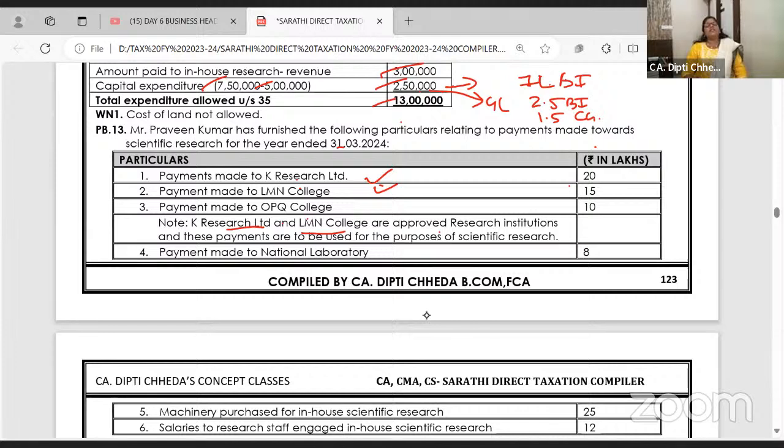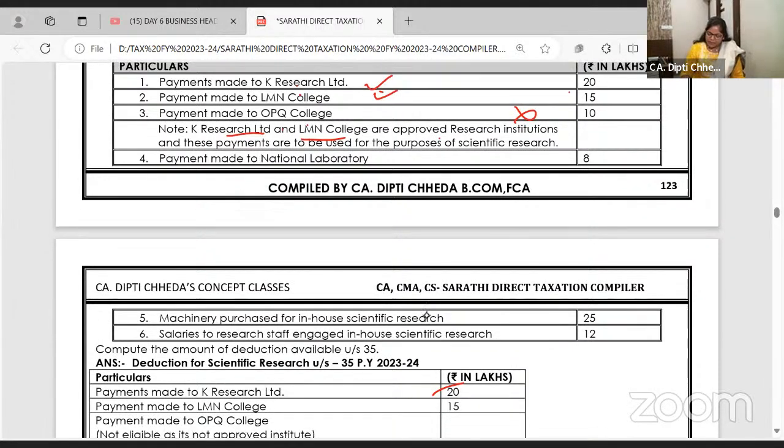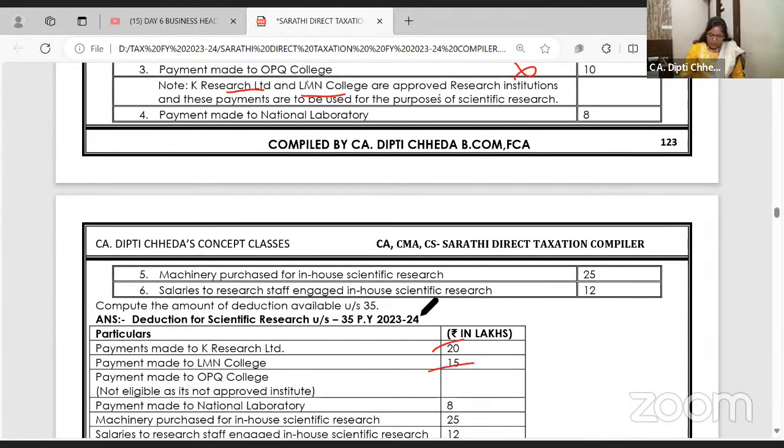But OPQ is not a registered college. So if you donate for scientific research there, it's not allowed. 20 and 15 is allowed. Payment to OPQ not allowed. Either you write like this and nil, the way I have written. If not, below the answer, you have to write the note.